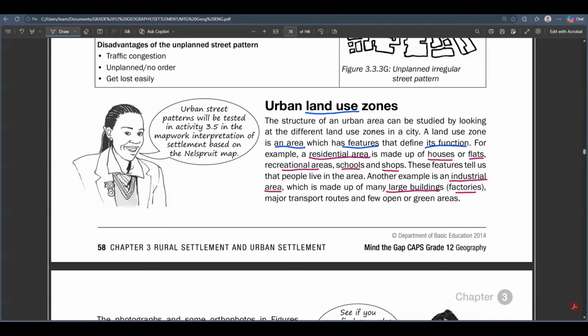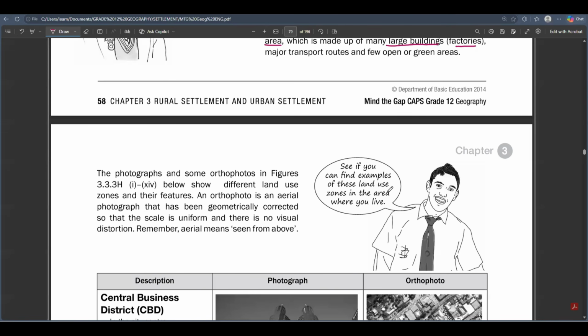It must have roads. It must also have green areas as well. But those are just the features that make up an industrial area. So basically, a land use zone is just an area that has certain features, and those features define its function.